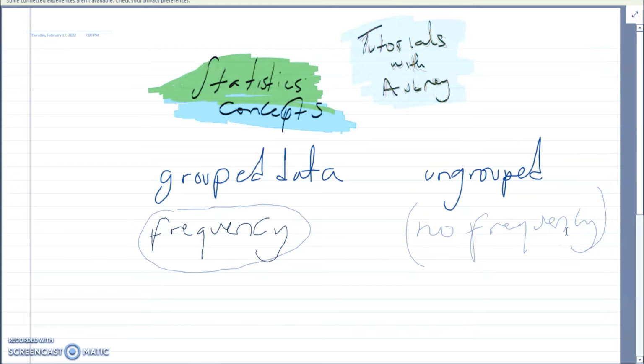Okay, so that will be the first thing that we'll be looking at even before we solve any statistics problem. Is the data given grouped or ungrouped? Because if we determine whether the data is grouped or not, it will tell us exactly which formulas to use for us to solve the problems. There are formulas that are just dedicated to solving grouped data questions and formulas for ungrouped data questions, which I am going to highlight here. So you need to take note of these formulas.